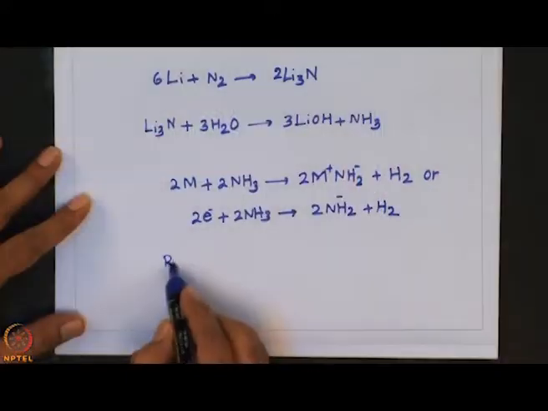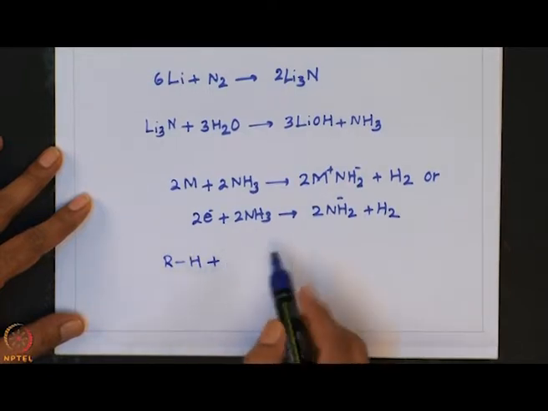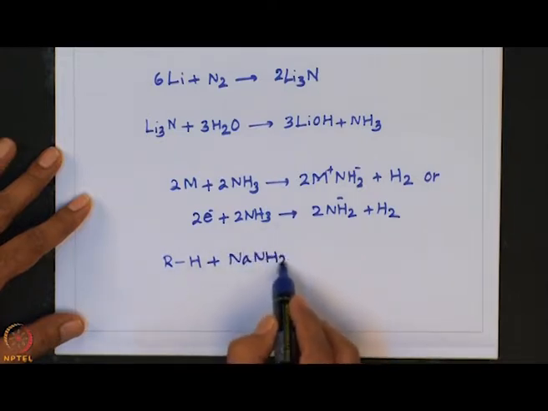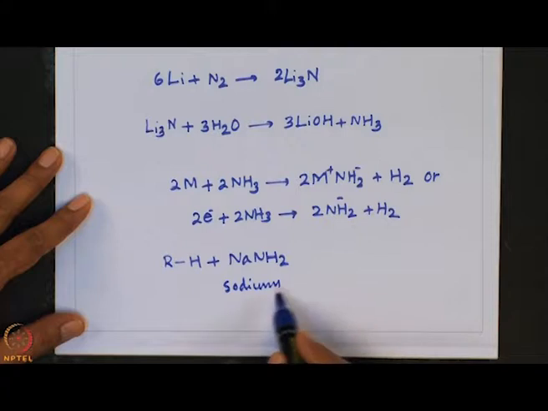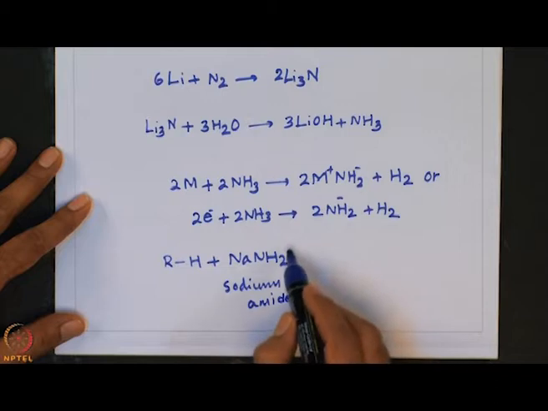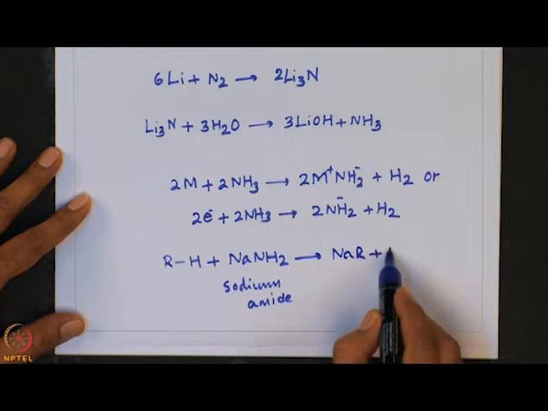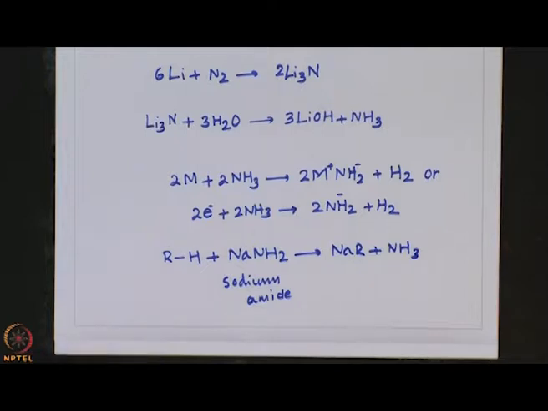For example, if I consider this reaction here, this shows you how an alkyl sodium is generated. This is also called sodium amide. So this gives NaR, plus NH3 is formed. This way sodium amide comes in very handy in organic reactions to make carbon-carbon bonds.